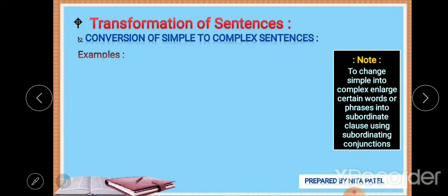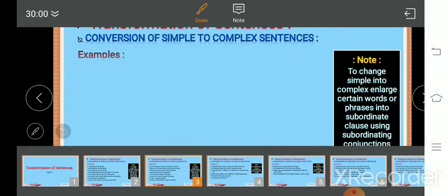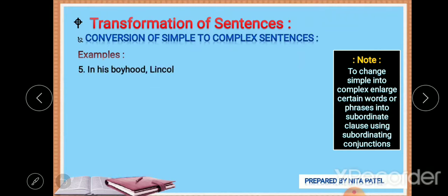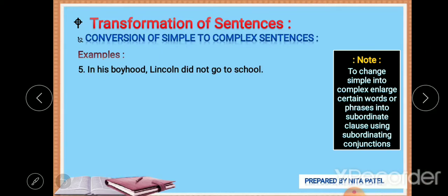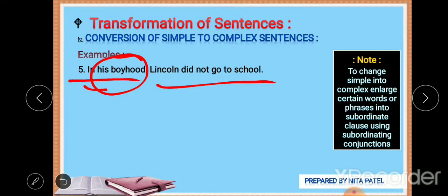Okay, let's see the next example. In his boyhood, Lincoln did not go to school. So we have to frame this simple sentence into a complex one. Now, when did Lincoln not go to school? In his boyhood.